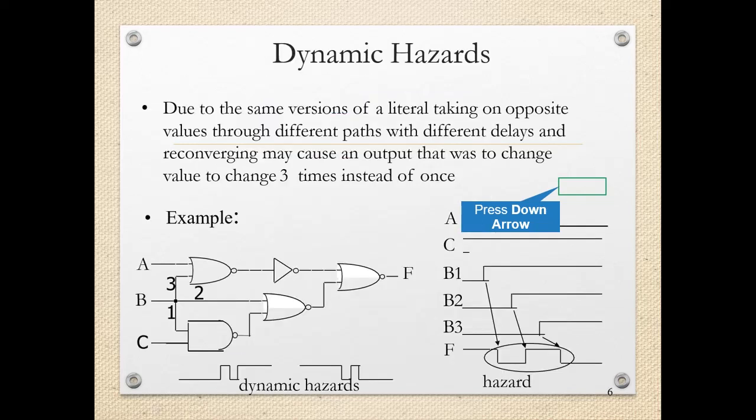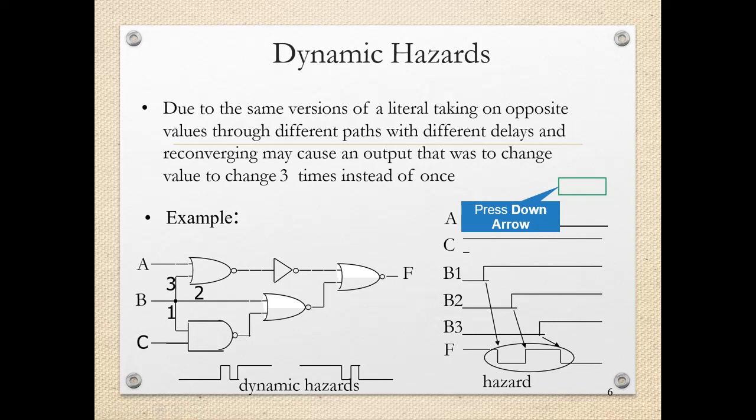Now there is another type of hazard that we have seen, that is the dynamic hazard. In this dynamic hazard, there are multiple transitions in the output. Due to some versions of a literal taking on opposite values through different paths with different delays and reconverging, it may cause an output that was to change value to change 3 times instead of once. Like this is one circuit in which the output is changing 3 times instead of once.